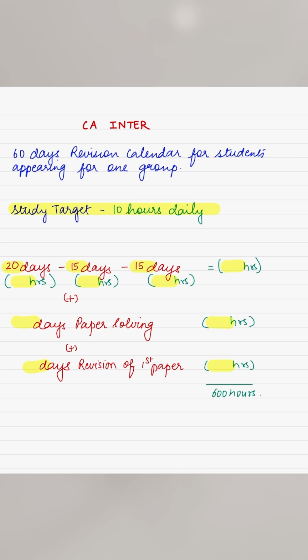You should allot 8 days for paper solving, MTP, RTP, because there are many amendments which you need to study, and the past exam question papers. So 8 days are sufficient for that, and you need 2 days to start the revision of the first paper that you're going to appear for. So if it is Group 1, you need to keep 2 days for accounts, and if it is Group 2, accordingly. So this will give you a timetable in days.